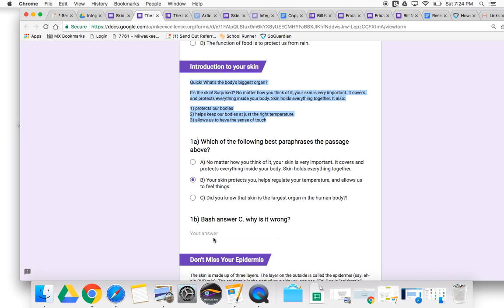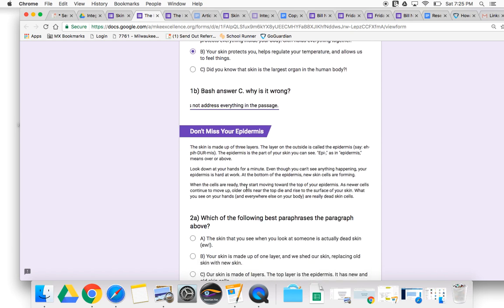We also just answered C. Why is it wrong? Right? Option C is wrong because it does not address everything in the passage, right? So option C is obviously wrong just because it doesn't mention everything.